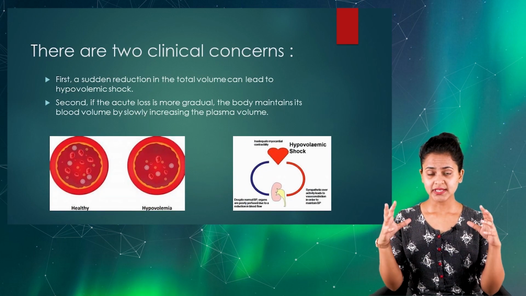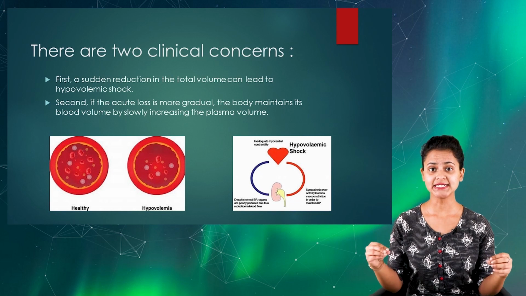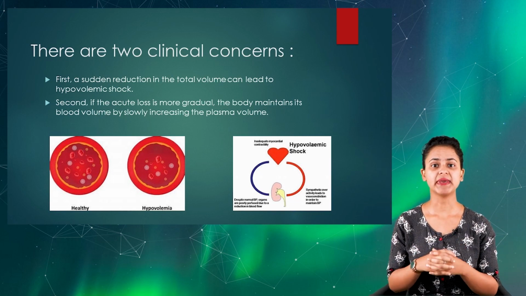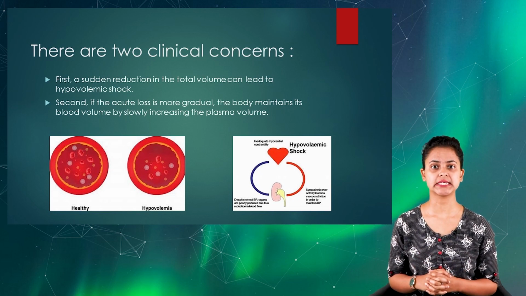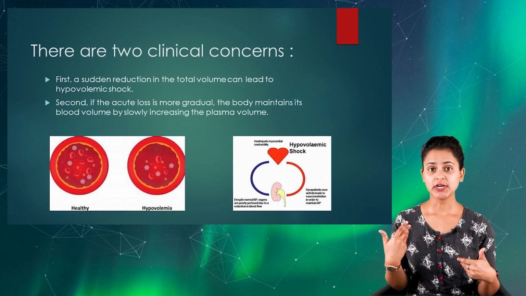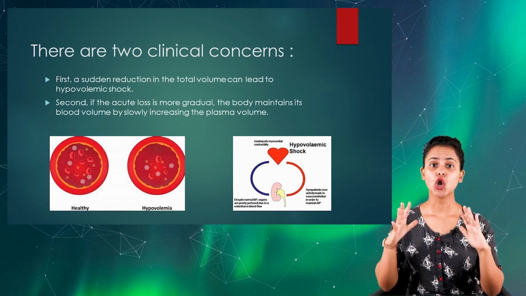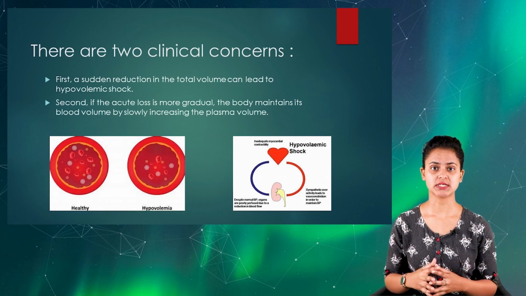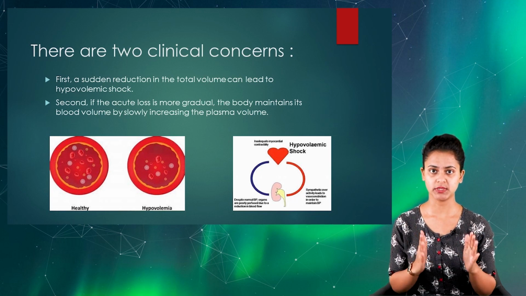In case of acute blood loss, a client may have two major clinical concerns. The first one is a sudden reduction in the total volume of blood, which may cause hypovolemic shock immediately.